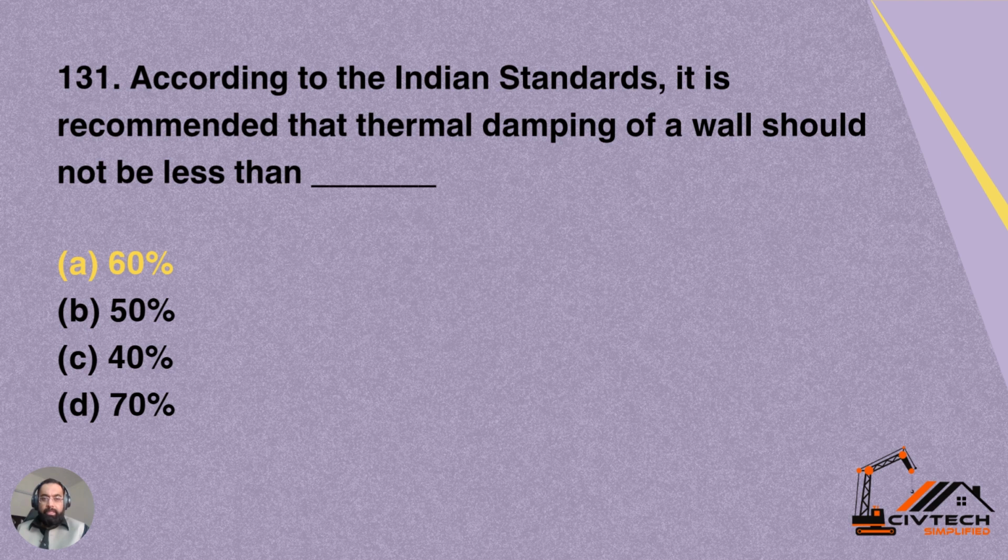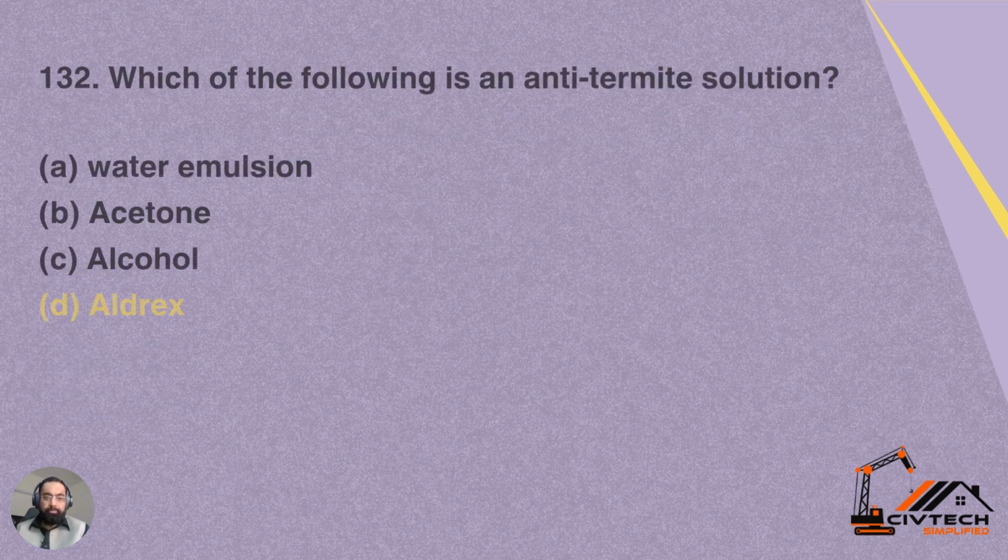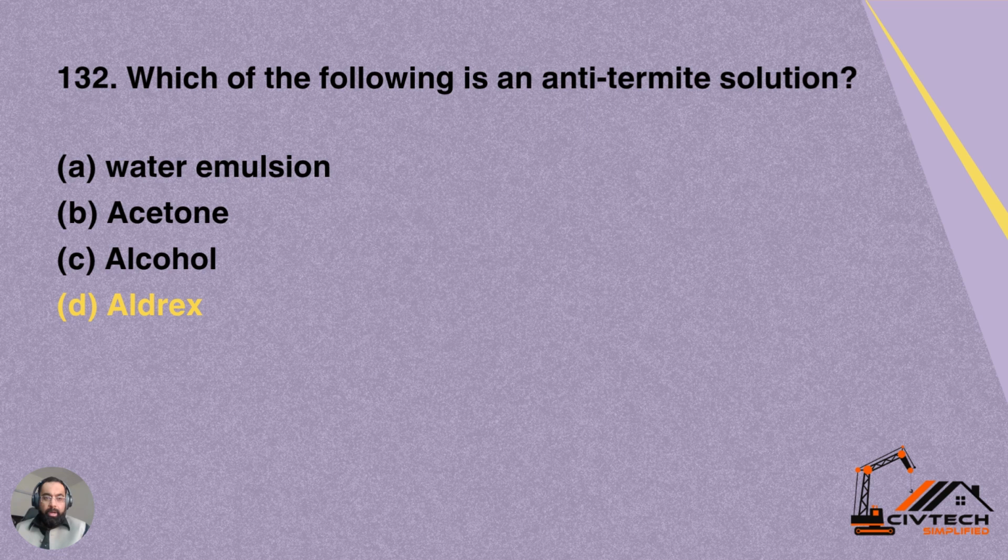Question number 131. According to Indian standards, it is recommended that thermal damping of a wall should not be less than. So option A is 60%, option B is 50%, option C is 40%, option D is 70%. So according to Indian standards, it is recommended that thermal damping of a wall should not be less than minimum 60 degree. Option A is correct for this question.